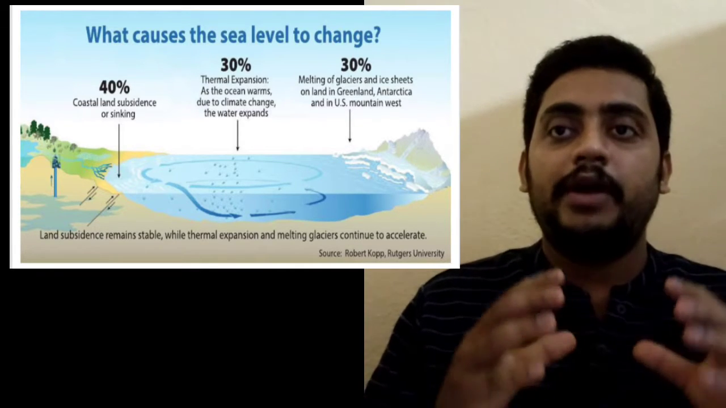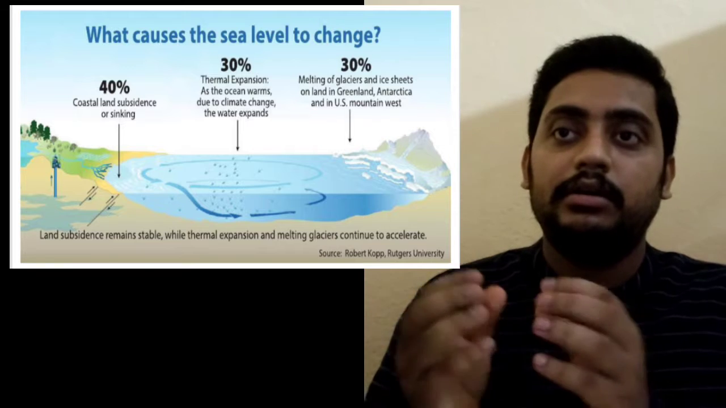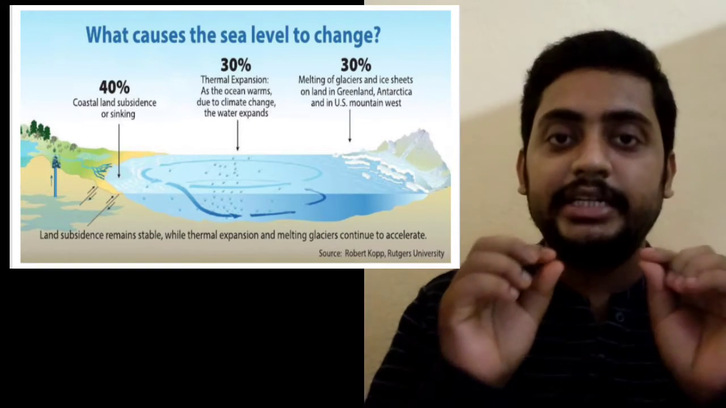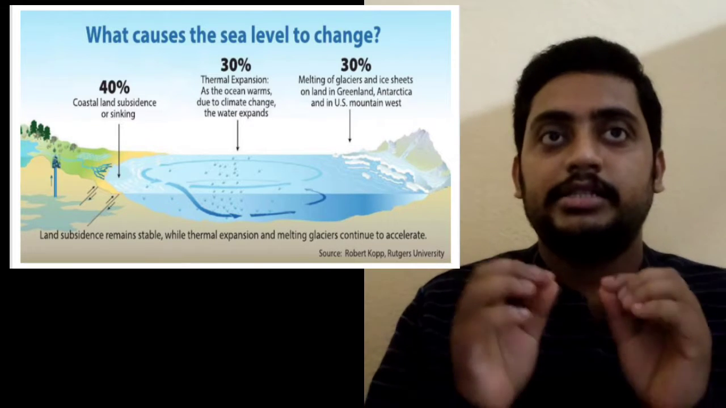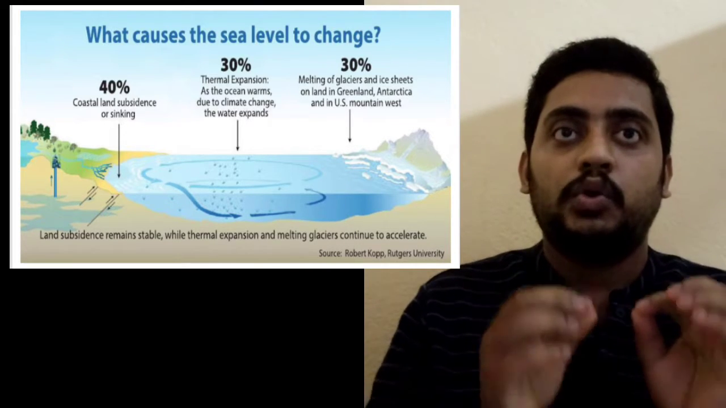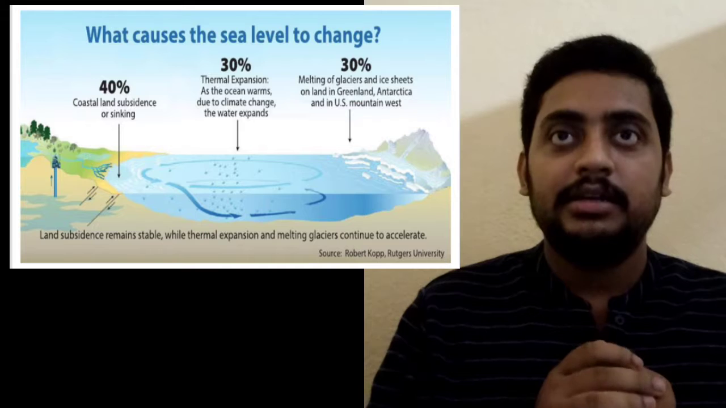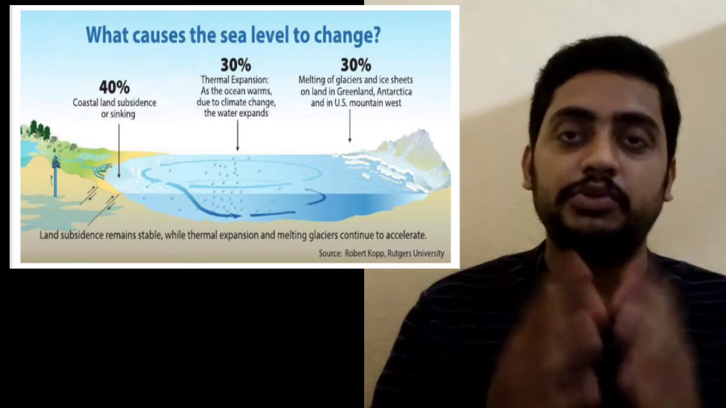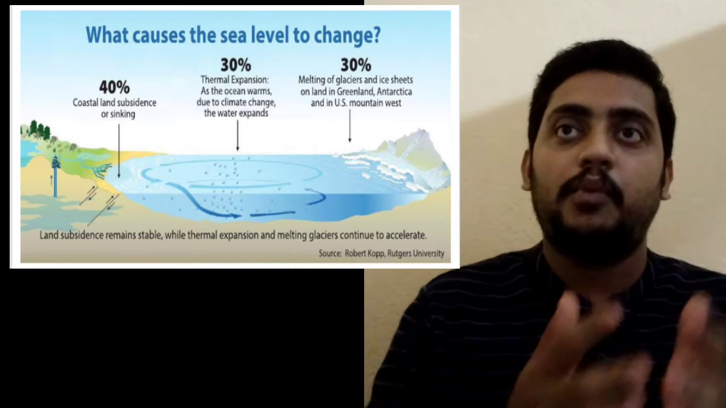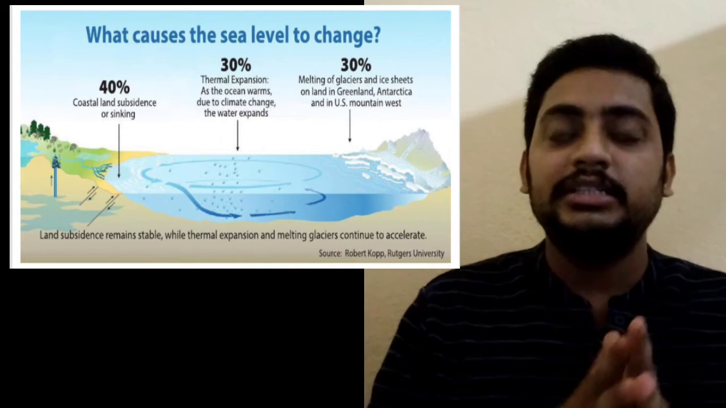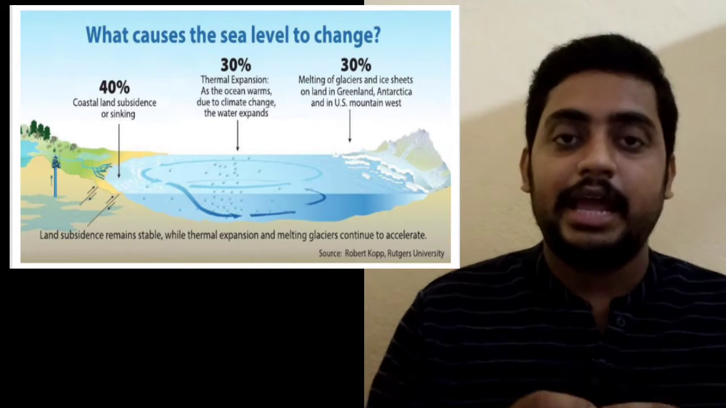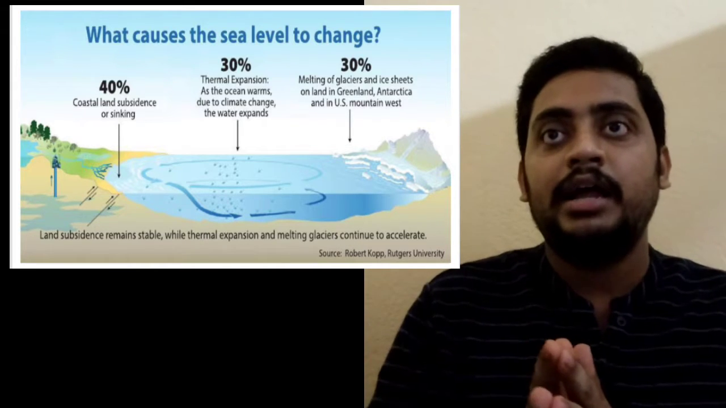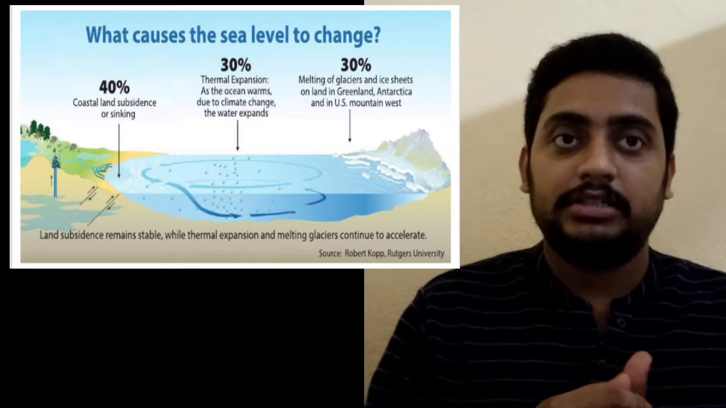According to Robert Kopp, Rutgers University, he identified 3 causes for sea level change: coastal land subsidence; thermal expansion, as the ocean warms due to climate change and the water expands; and third, the melting of glaciers and ice sheets on land in Greenland, Antarctica and US mountains.